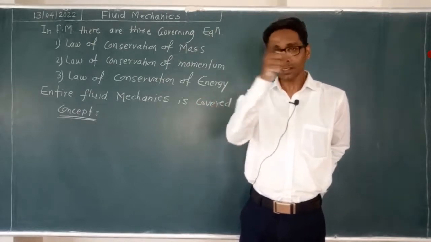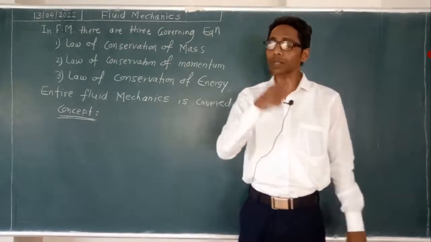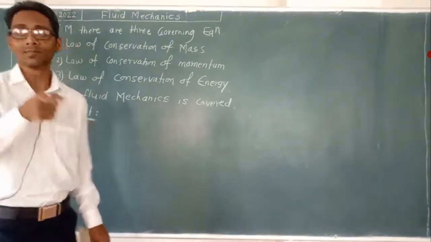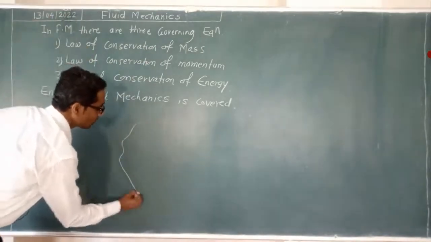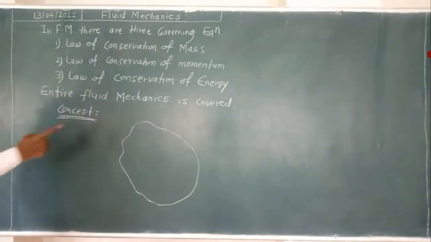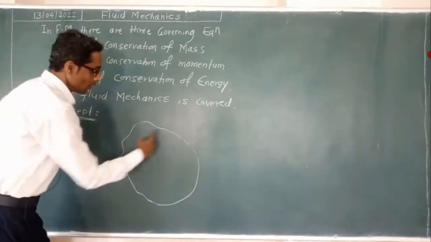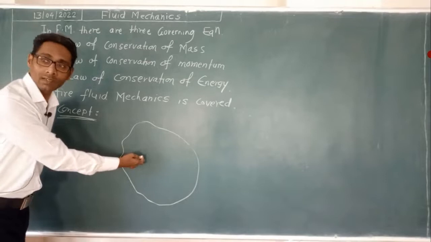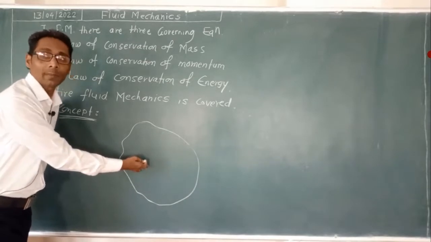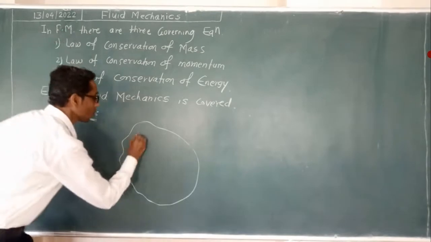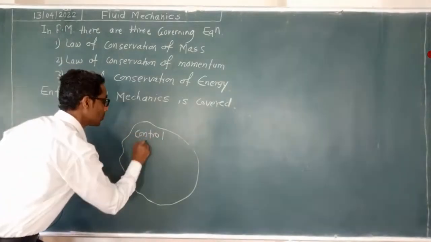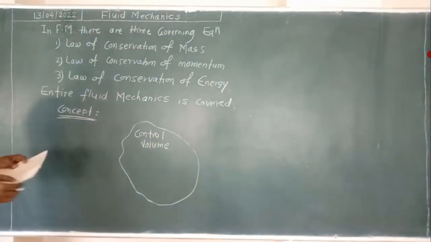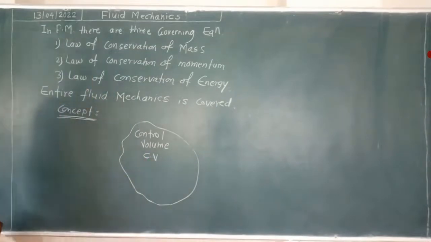So from turbine inlet to outlet, this we consider as a system, and in fluid mechanics we say this system has a control volume. It is shown by the boundary. The region bounded by this boundary may be the turbine housing, may be the pump housing, depending upon the type of device. So this is the control volume, a particular region taken for the study. We call this in short CV.